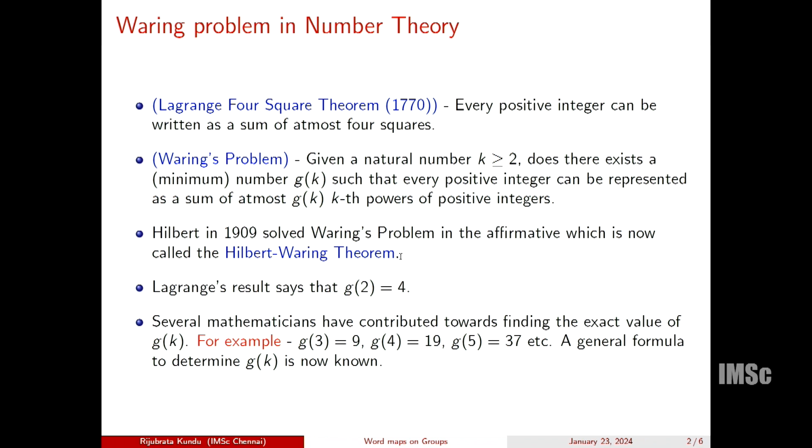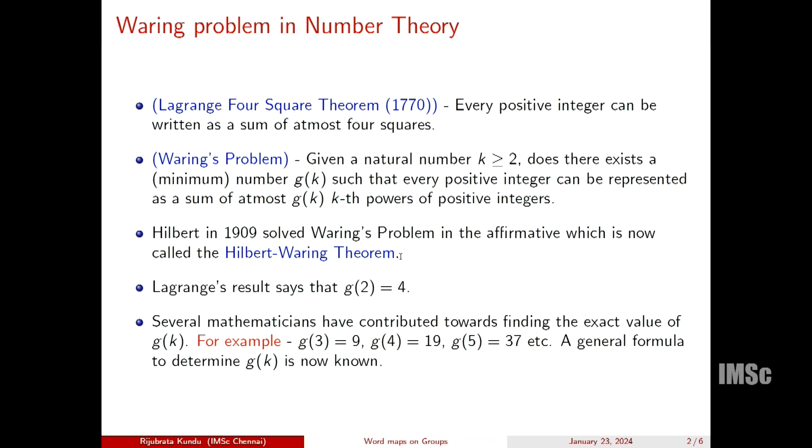Several mathematicians have contributed towards finding the exact value of g(k). For example, g(3) is 9, which simply means that every positive integer can be written as a sum of at most 9 cubes, and 9 is the best possible. g(4) is 19, and so on, and a general formula to determine g(k) is now known.